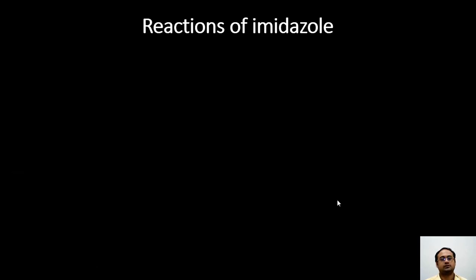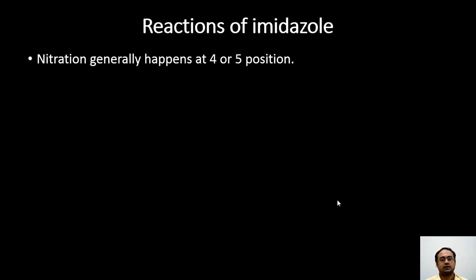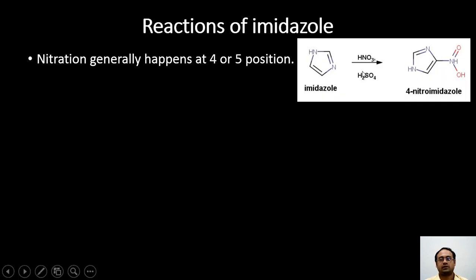Now let us see some of the reactions of imidazole. As expected, because of its aromaticity, it will undergo nitration and electrophilic aromatic substitution reactions. But generally these nitrations happen at the 4th or 5th position, mostly being favored at the 4th position. So nitration of imidazole will give us 4-nitroimidazole as the main product.